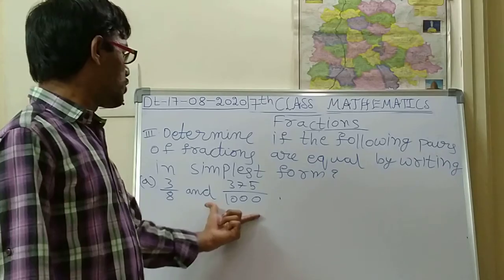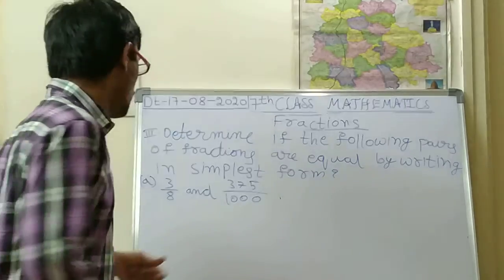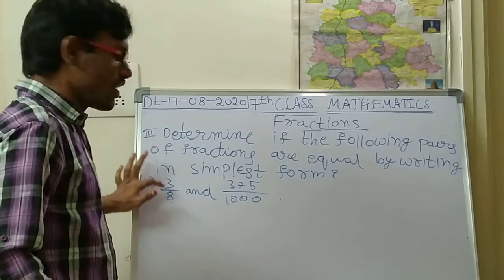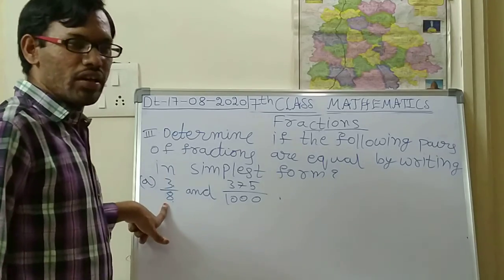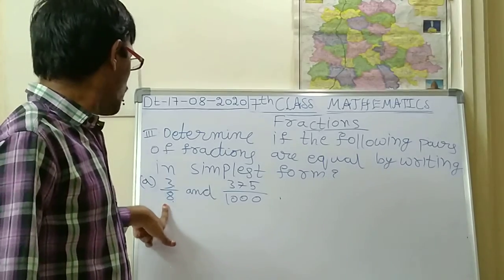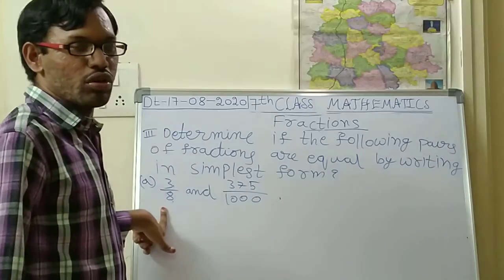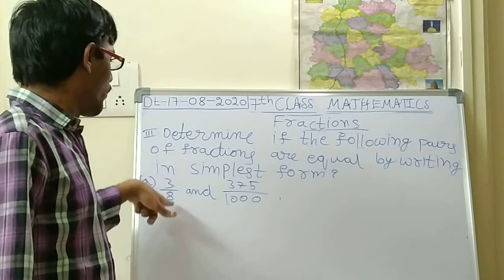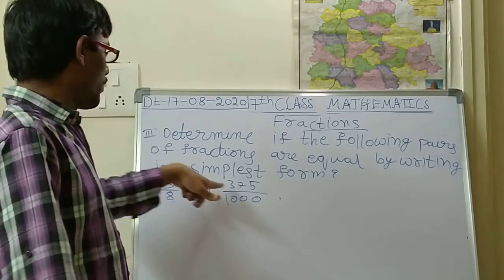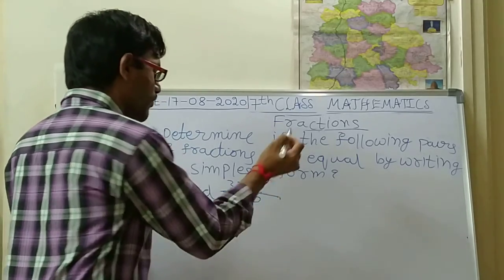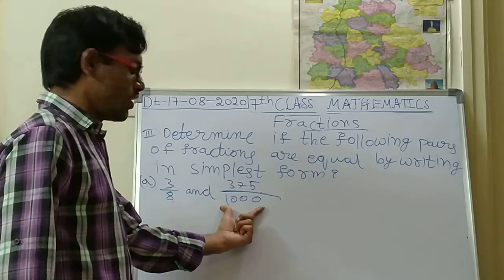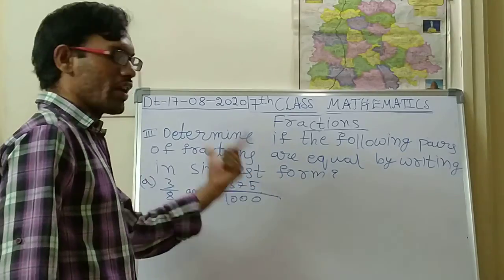Whether these two are equal or not, we have to find out. For 3 by 8, will any cancellation go? In the 3 table, will the 8 go? No. 9 will go, but 8 won't. So here we can't do any cancellation. We can do cancellation only for the other number, because there the denominator has 4 digits and the numerator 3 digits.